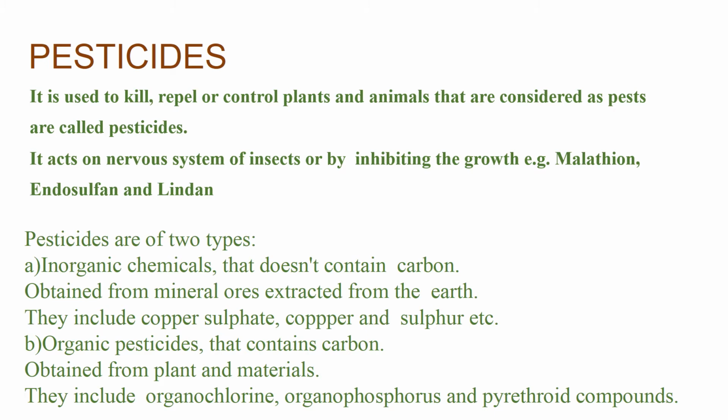Inorganic pesticides are agents or chemicals that do not contain carbon, and they are mainly obtained from mineral ores that are extracted from the earth. Examples of inorganic pesticides are copper sulfate, copper and sulfur, etc. Right? And organic pesticides contain carbon. As we already discussed, if any compound is organic, it must have carbon in it, and it is obtained from plants and other material as well. Examples: organochlorine, organophosphorus and pyrethroid compounds.